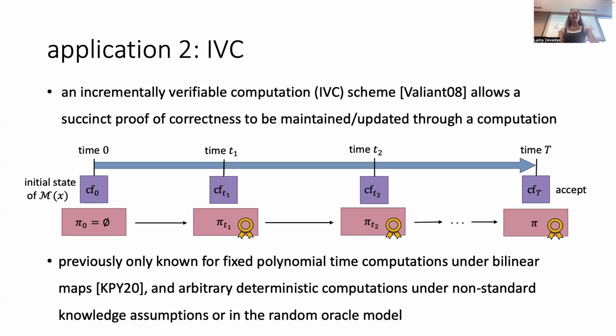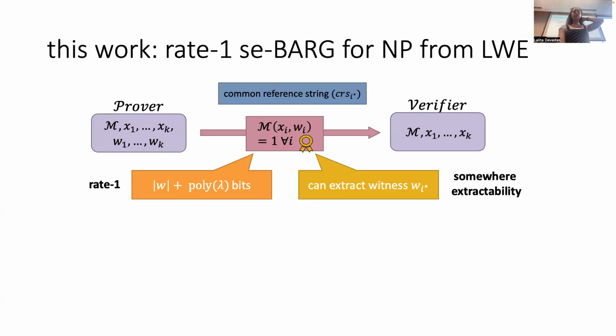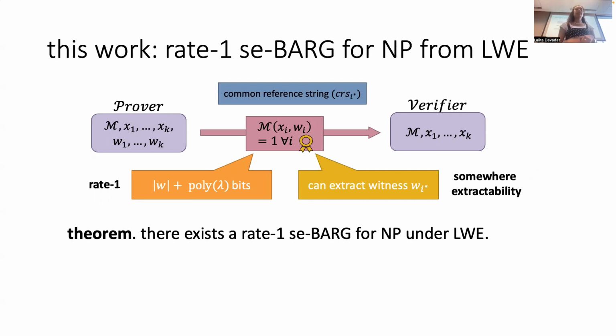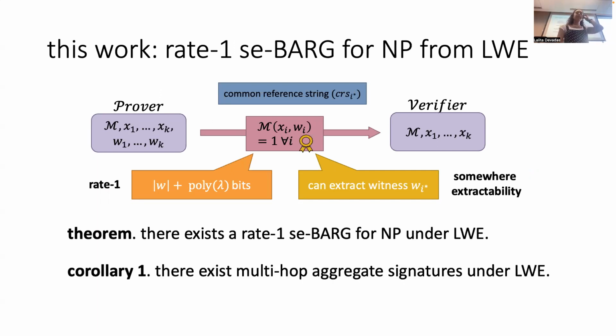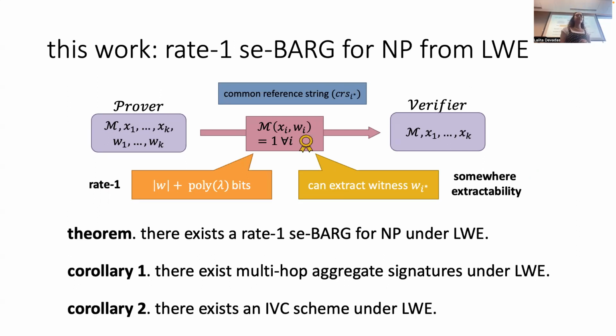Okay, great. Any questions about IVC or aggregate signatures? Okay, let me just recap everything I've talked about so far. In this work, we construct a rate-1 somewhere extractable BARG for NP from LWE. That's our main theorem statement. And we also show two corollaries. Corollary 1 being that there exist multi-hop aggregate signatures under LWE, and corollary 2 being that there exists an IVC scheme under LWE. So that was basically a full introduction and some motivation for why we care